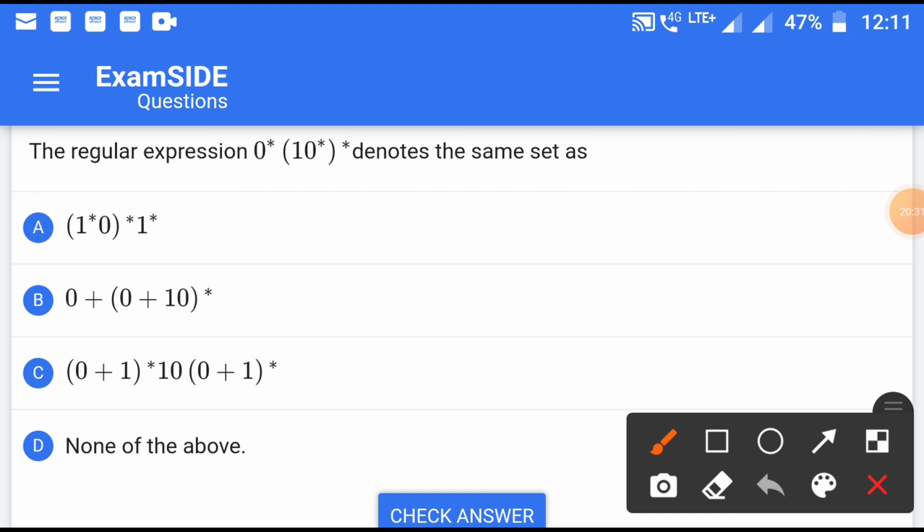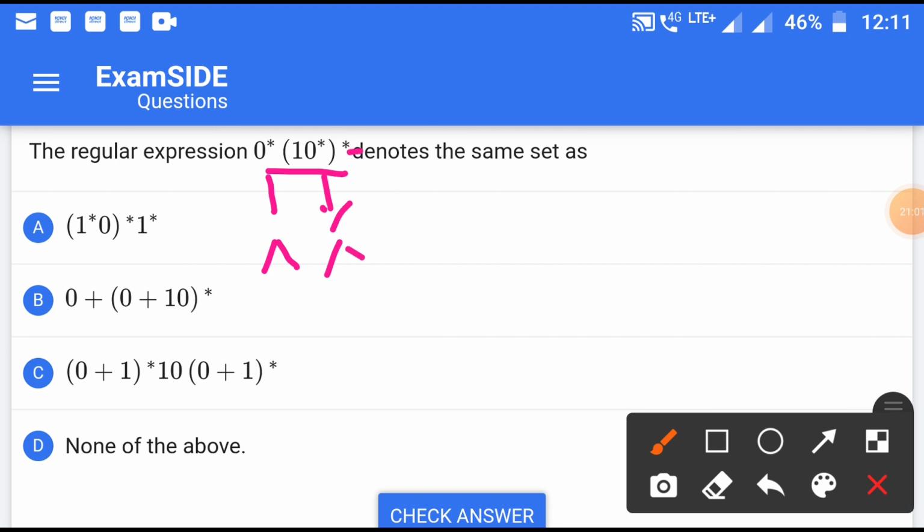You can use identities, you can use anything that will give your required answer, but there is an easiest way to just think what the smallest string will be. The smallest string, if we take null from this one, is also null, because here also an asterisk is given.